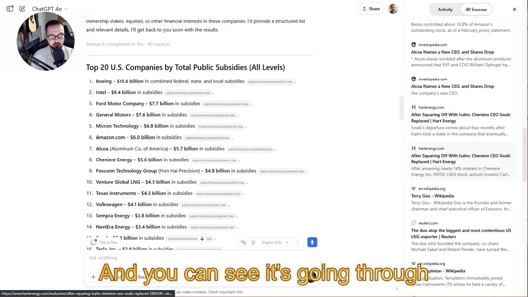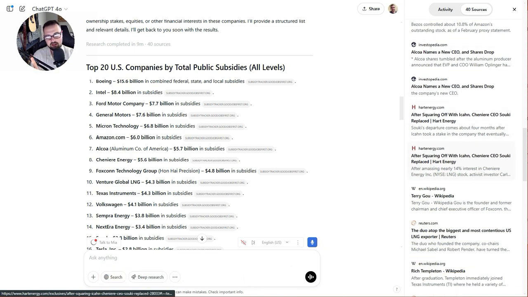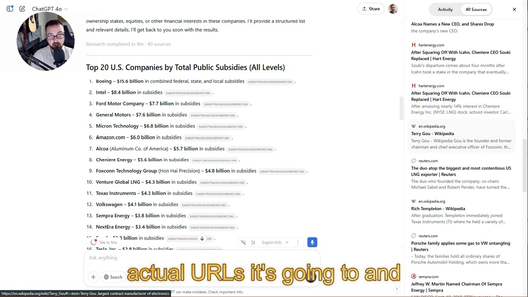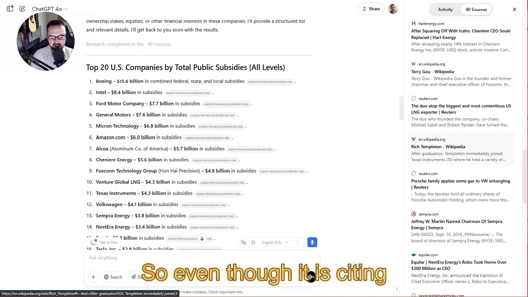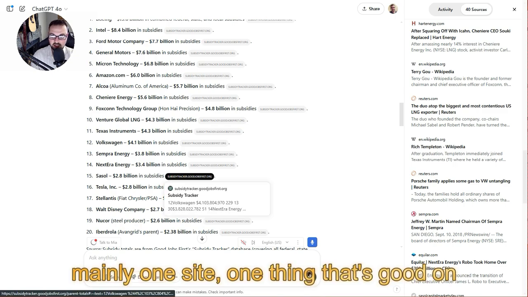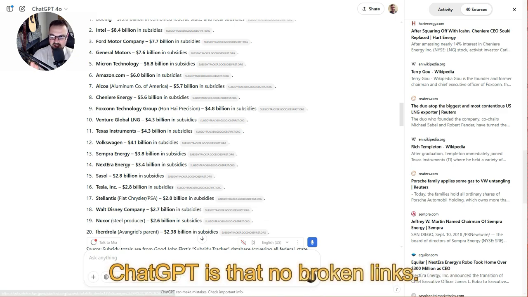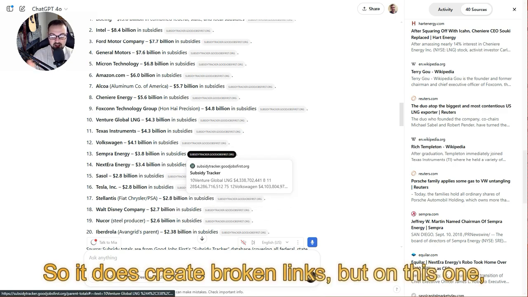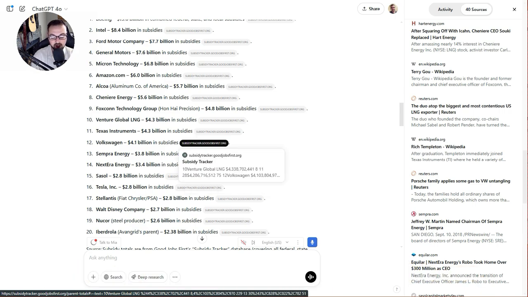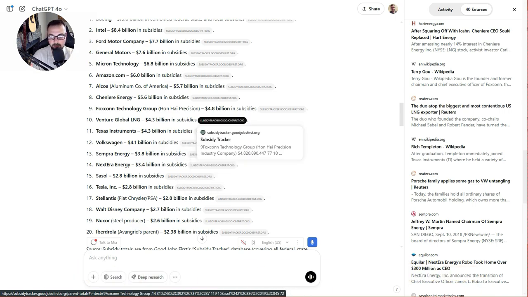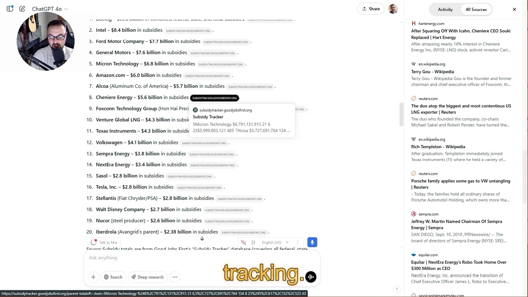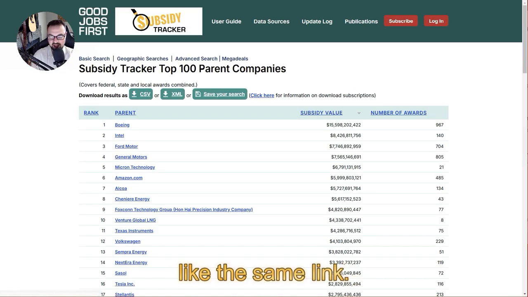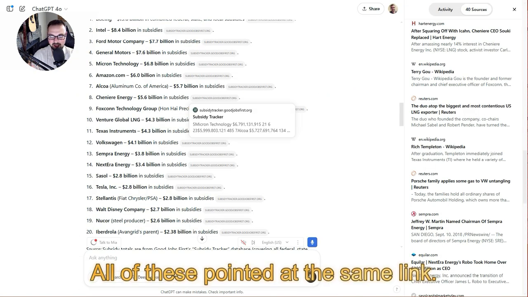And you can see it's pointing out the actual URLs it's going to and what pieces it's reading and using to break this down. Even though it is citing mainly one site, one thing that's good is that there are no broken links. ChatGPT does create broken links, but on this one, very good. It did not give me broken links as far as I'm tracking. Now they're almost all to, I think, the same link, so take that with a grain of salt. All of these pointed at the same link.